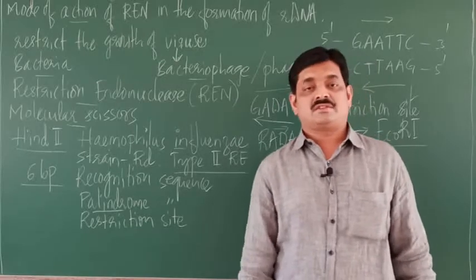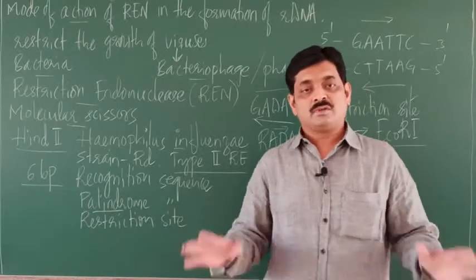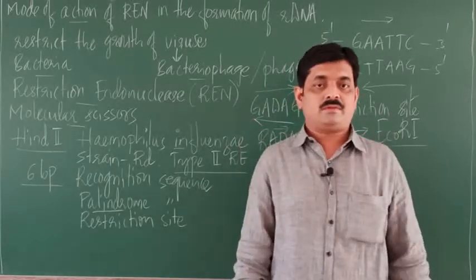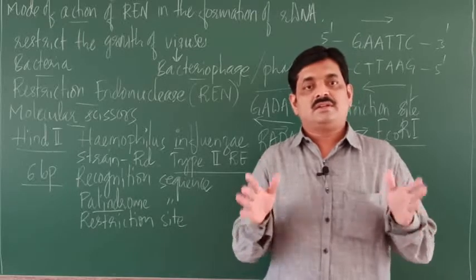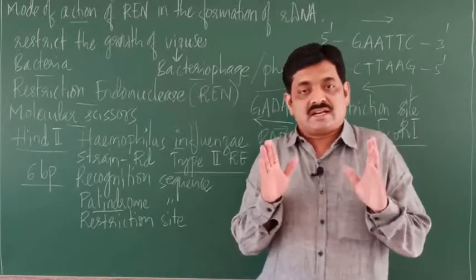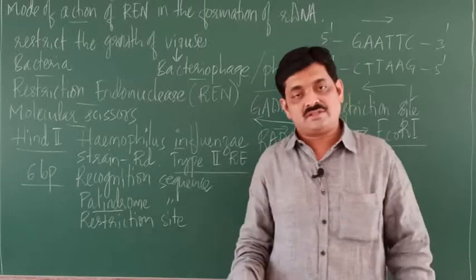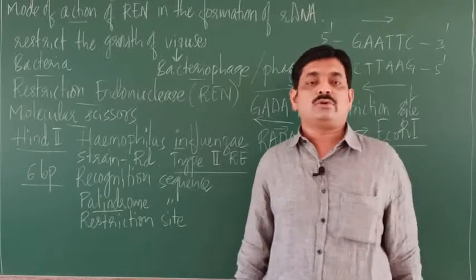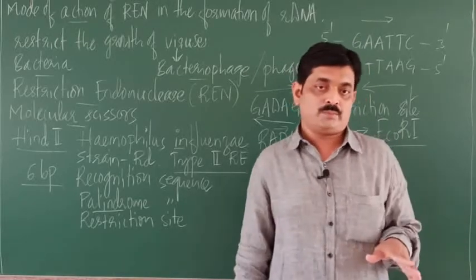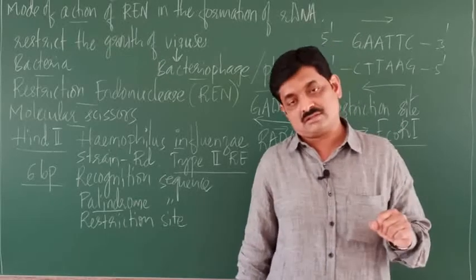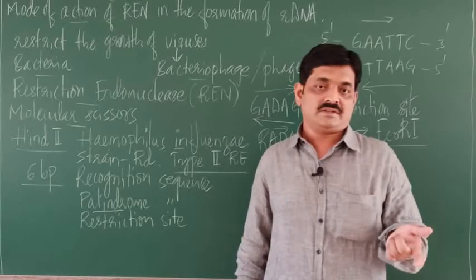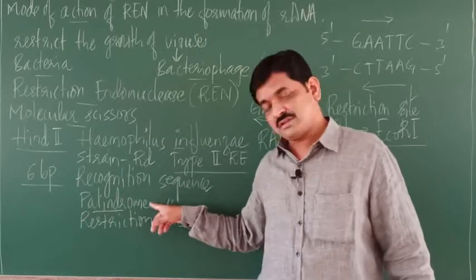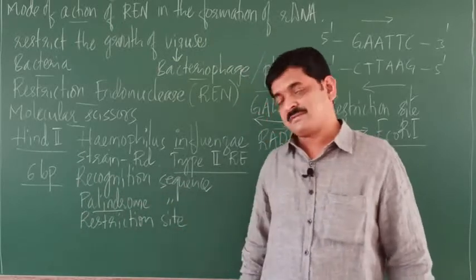Then restriction endonuclease. What do you mean by this restriction endonuclease? So it is an enzyme, right? It is a restriction enzyme that cuts the DNA at a particular base sequence, right? So the restriction enzyme which cuts the DNA at a specific base sequence is called restriction endonuclease. The first restriction endonuclease discovered was HindII, right, from a bacterium called Haemophilus influenzae, right? Then the recognition sequence or palindrome sequence or restriction site.